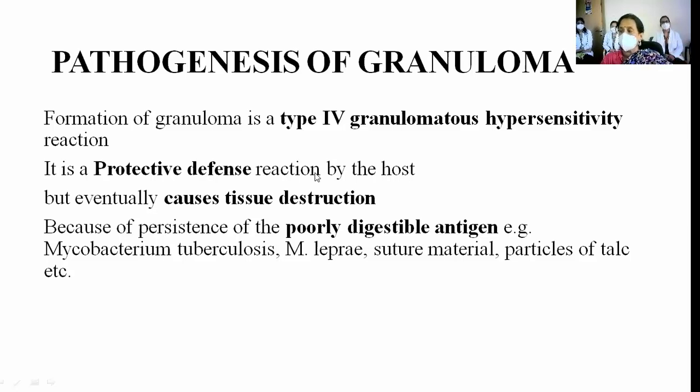Too much is also too bad and too little is also too bad. So here, type 4 hypersensitivity reaction is actually a protective defense reaction, but in spite of that, it causes tissue destruction. Because of persistence of poorly digestible antigen, one example for a granulomatous lesion is caused by Mycobacterium tuberculosis. It causes tuberculosis. Mycobacterium leprae, another organism from the same genus, causes leprosy.